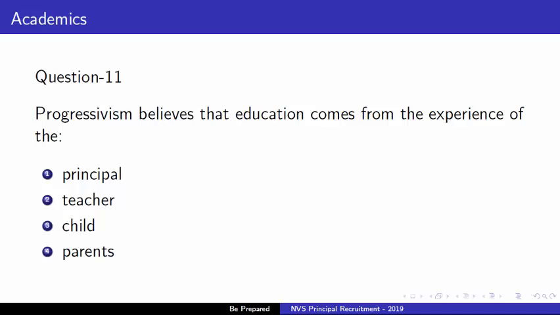Progressivism is a way of thinking that focuses on social progress. It is a philosophical movement and political movement. The idea of progress is the belief that human society is improving over time. So the right answer is, progressivism believes that education comes from the experience of the child.